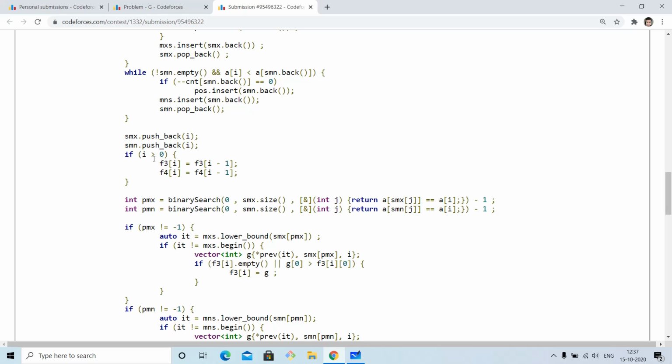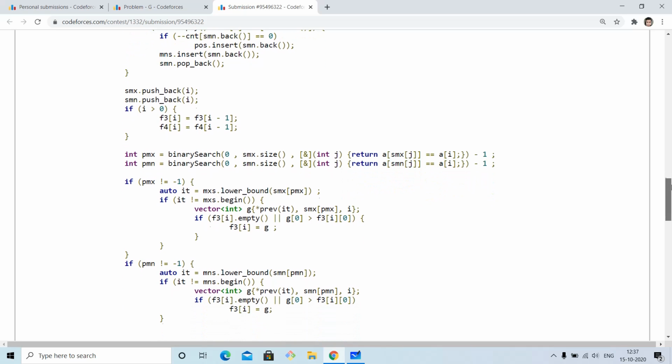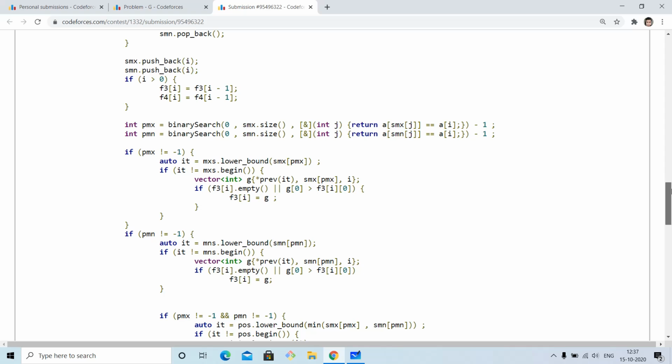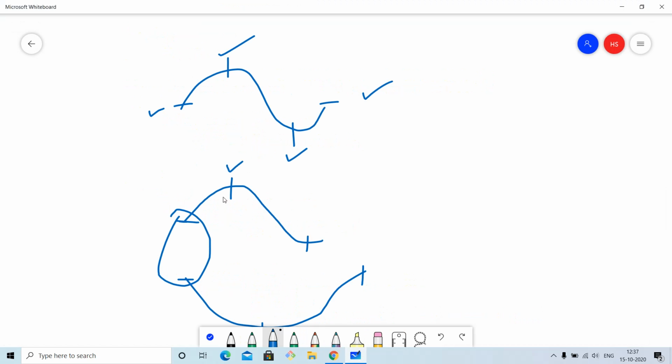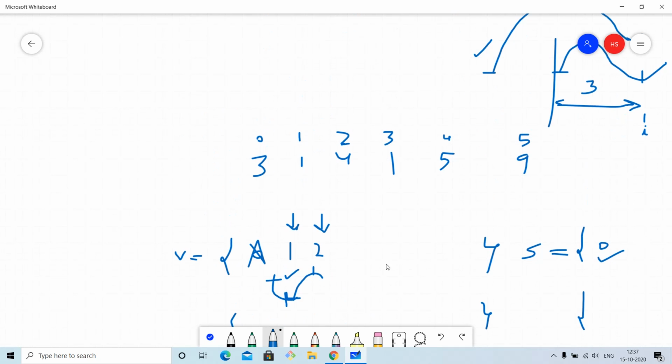And for our answer for some index, we can initialize our answer for an index I to be the index I minus 1, because we can remove that element I. We can always have that, because we have to choose a subsequence, not a contiguous subsequence. And this position maximum and position minimum denote whether there are elements previous to it in our vector, that is like here.